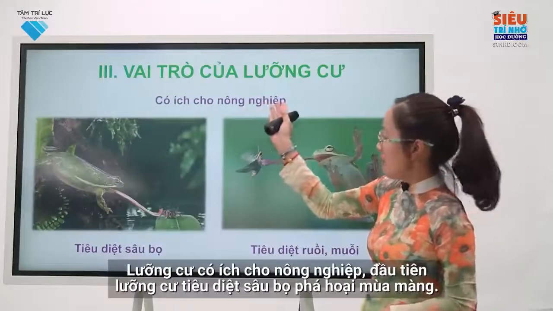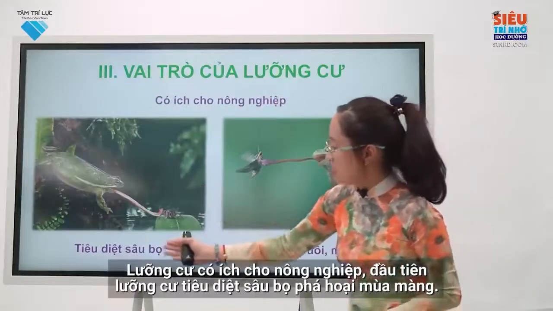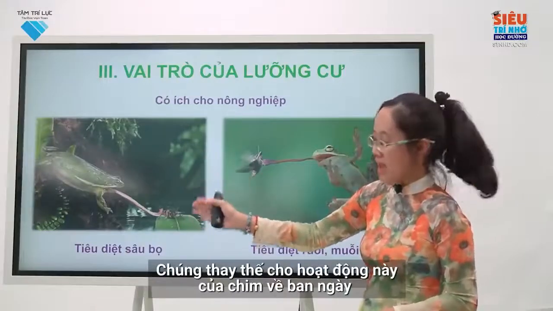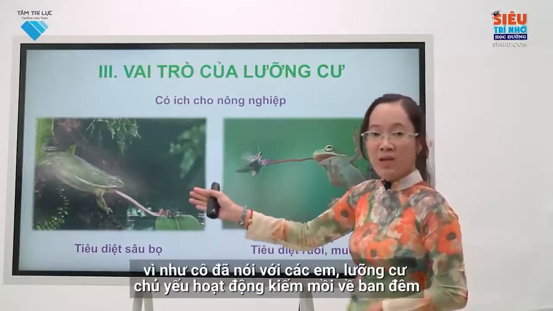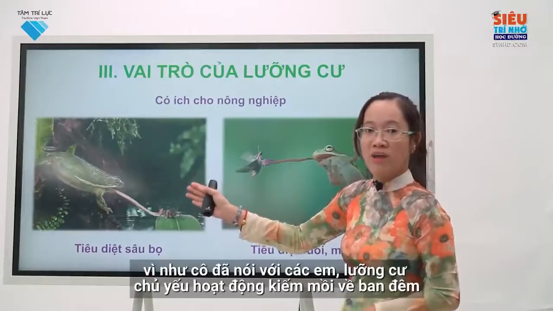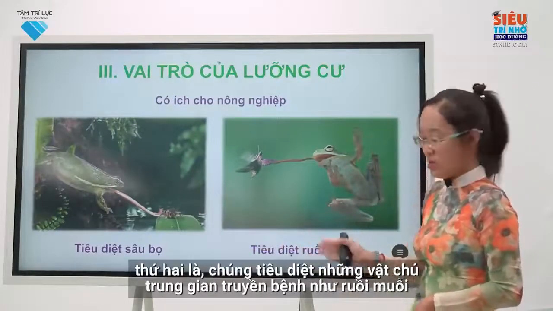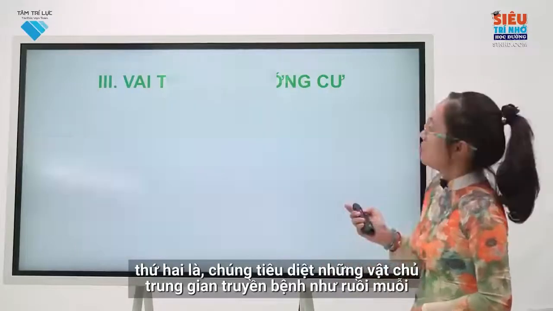Amphibians are useful for agriculture. First of all, amphibians kill insects that destroy crops. They replace this activity of birds during the day because, as I told you, amphibians mainly forage at night. Secondly, they destroy vectors of disease transmission such as flies and mosquitoes.